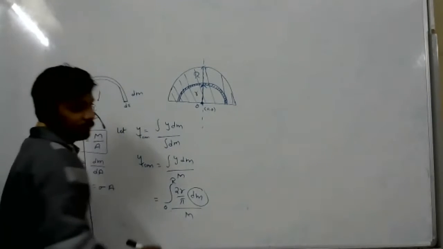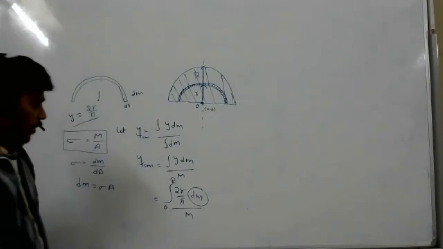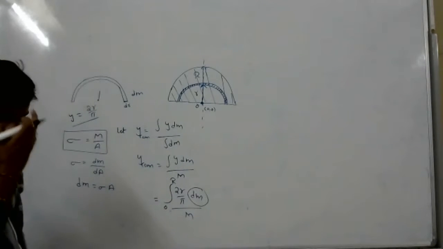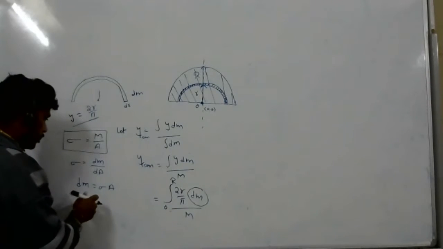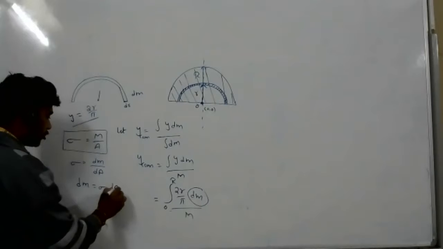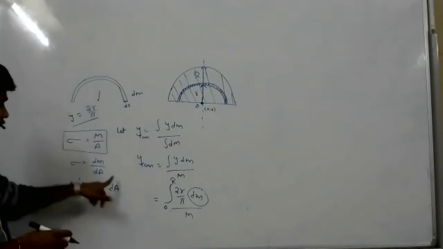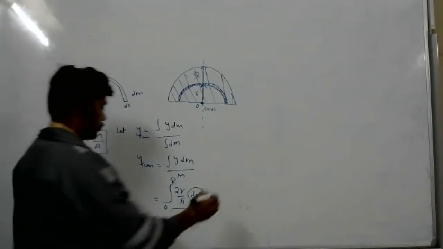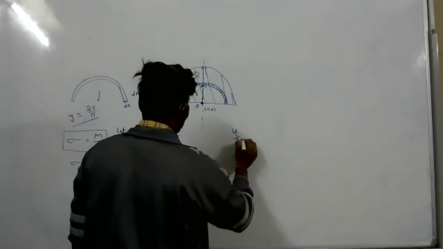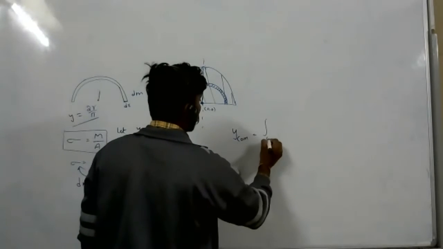Are you getting it? Yes, sir. So won't it be dm equals sigma dA? Yes, sigma dA. Just dA, send this to the other side. Now substitute. Y center of mass equals the integration from 0 to r